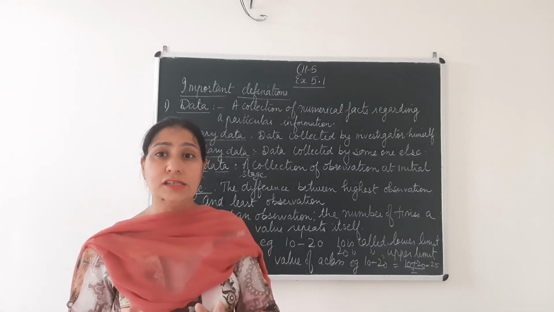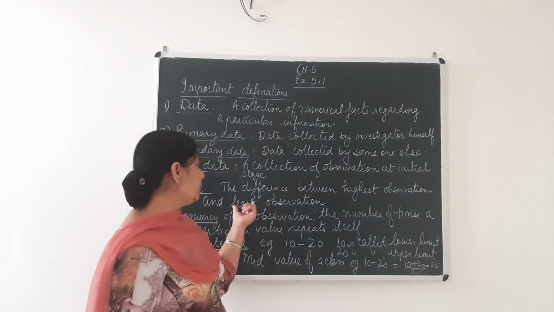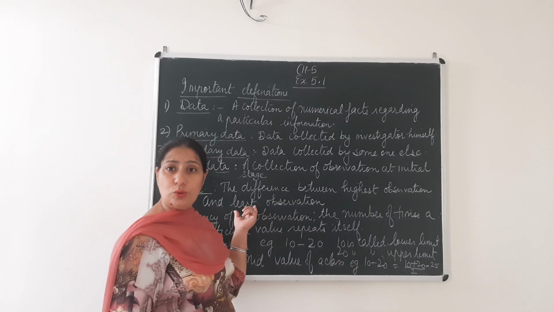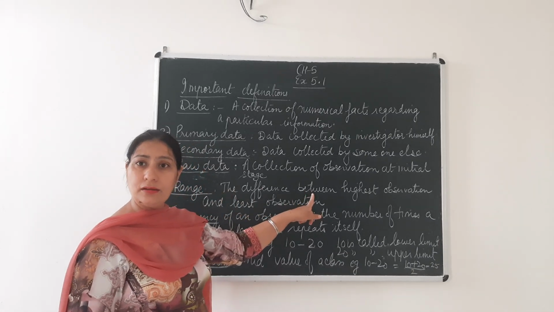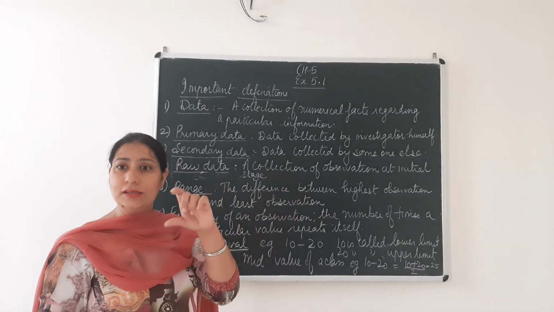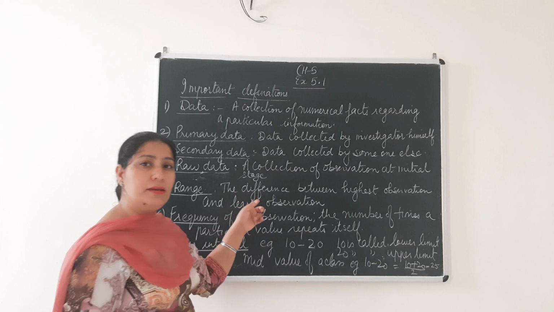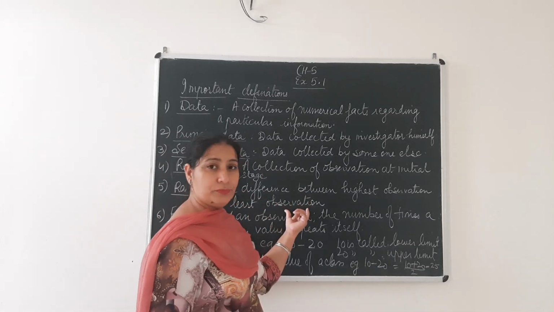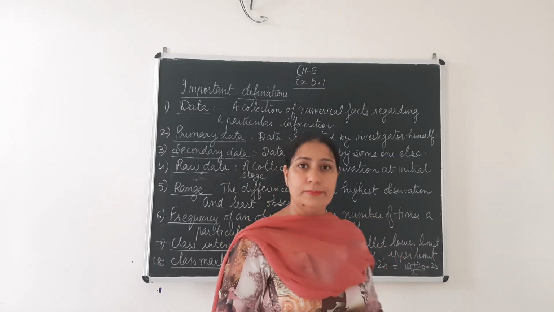Then the highest value from my observation is 10, and the lowest value is 2. When I take the difference, difference means subtract. What is the highest value? 10. What is the lowest value? 2. 10 minus 2 is equal to 8. That means the range of the data is equal to 8.